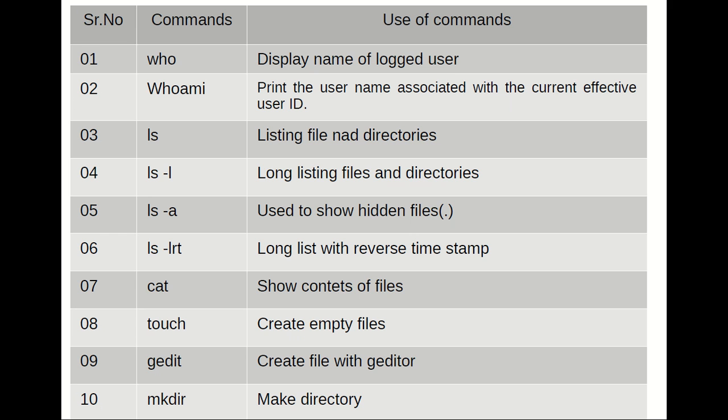I just want to show the long listing with reverse time whenever I'm dealing with a huge number of files on my system. At that time I can use this command, ls -lrt. I just want to see the content of the file. Suppose I don't have permission to vim that file, and I cannot vim that file, so at that time I can see the content of a particular file by using the cat command.